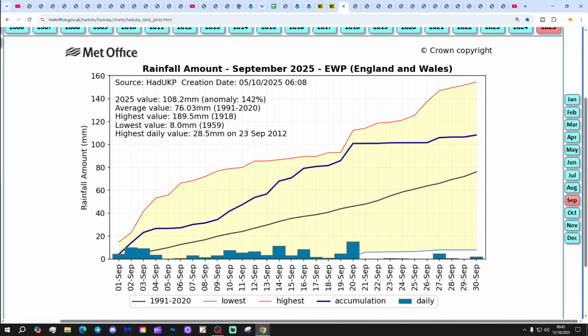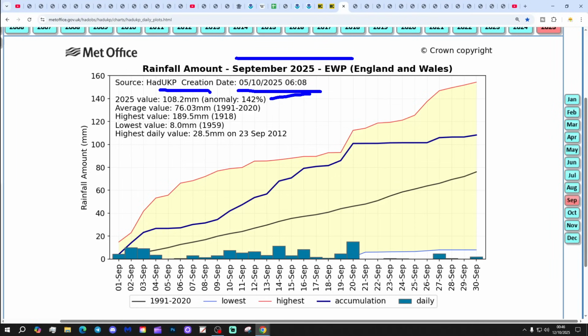Excuse me again, everyone. Right, so now we're on to more analogues, more September data. This time, we're looking at England and Wales precipitation. So, it was in fact quite a wettish September that we had in 2025, similar to the wet September we had last year, but less so. Last year was very wet, of course. So, we see an anomaly there of 142% of average rainfall.